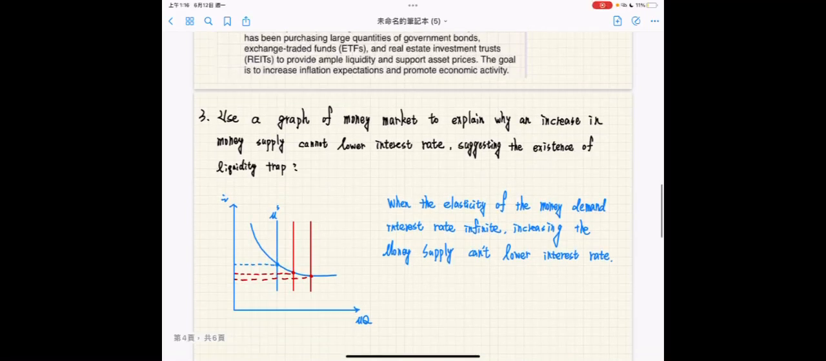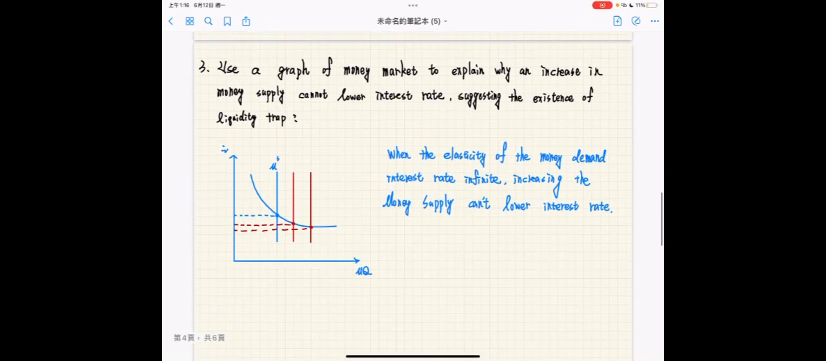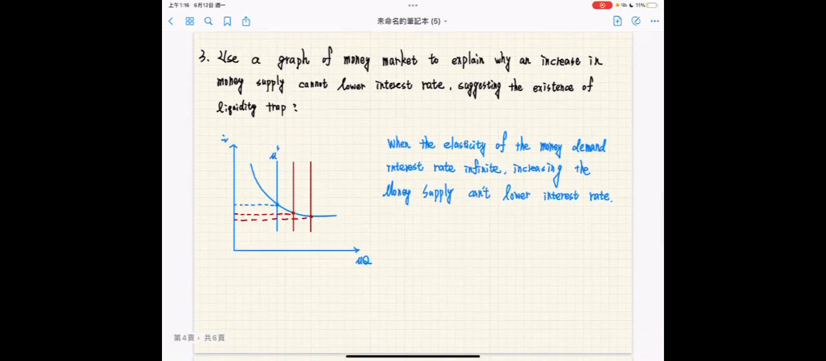Problem 3. Use a graph of the money market to explain why an increase in money supply cannot lower the interest rate, suggesting the existence of a liquidity trap. In the picture, when the elasticity of money demand to the interest rate is infinity, increasing the money supply can't lower the interest rate.